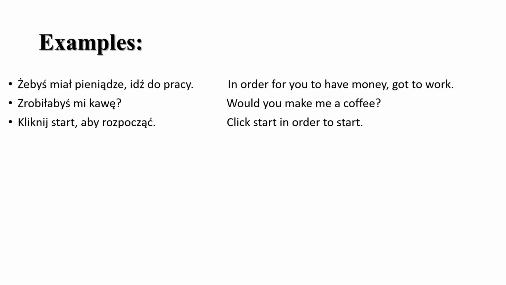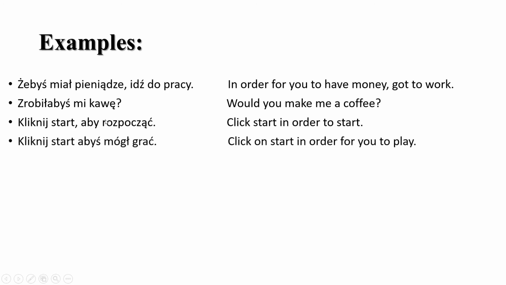Kliknij start, aby rozpocząć. Oh, so there's an example about aby. Click start in order to start. You see here, I didn't conjugate this because we're talking in general, aby, in order to start, not in order for somebody. It's actually saying in order for it to start. So it's like neutral, if you want to think about it like that. So aby rozpocząć. You don't have to conjugate this if you're talking about neutral. Just keep it in the infinitive form.